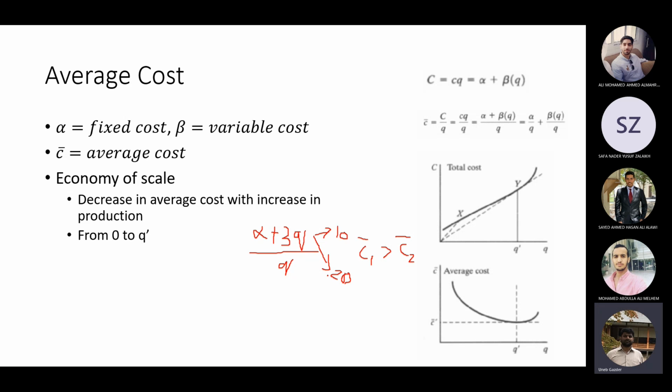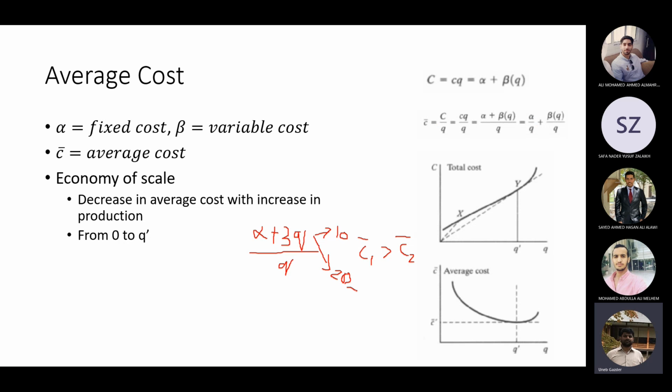So if you keep on increasing the number of passengers, the average cost, because you are dividing with Q, and Q is also dividing alpha here, alpha upon Q. So beta Q upon Q is what? Beta. So beta is the same, but alpha upon Q will keep on decreasing. So C dash will keep on decreasing.